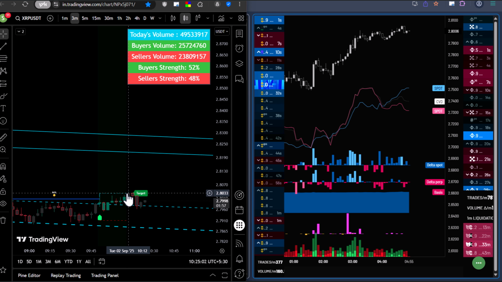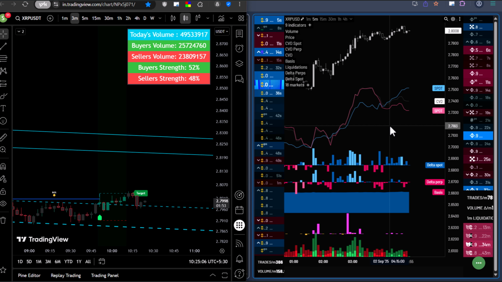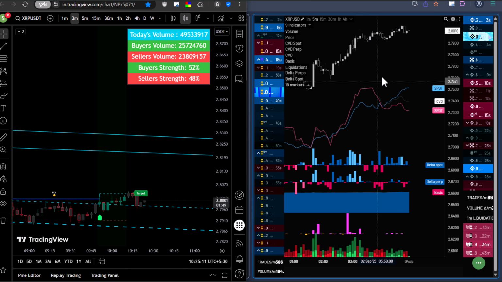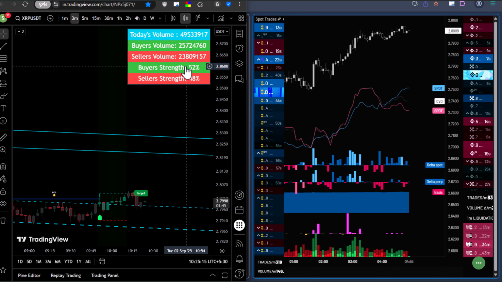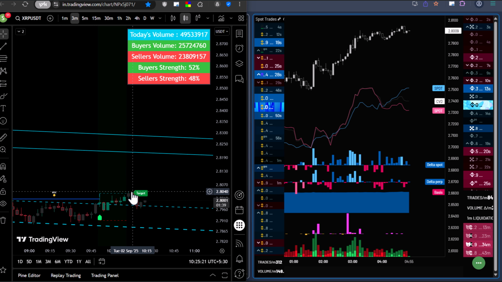So what is the point? If you want to earn really good money, you have to have certain access to these kinds of data. Otherwise, you will lose money. And as you can see, the buyer strength is 52% and the seller strength is 48%. That's why I have taken this trade and I made good money.